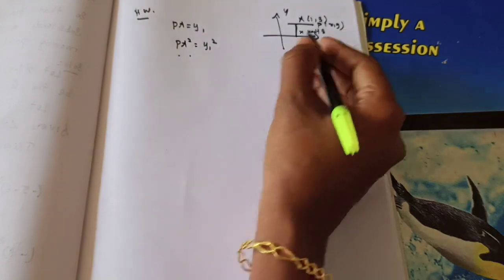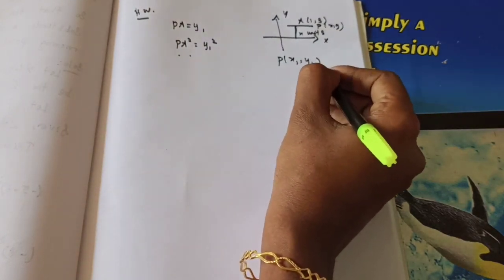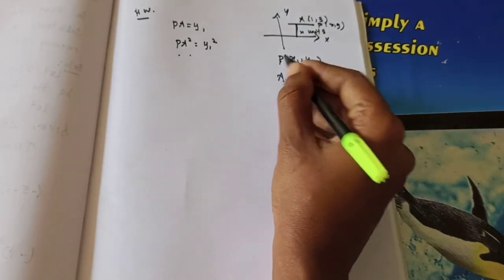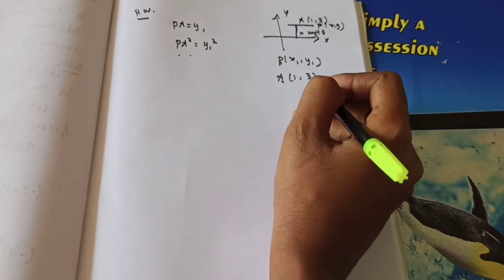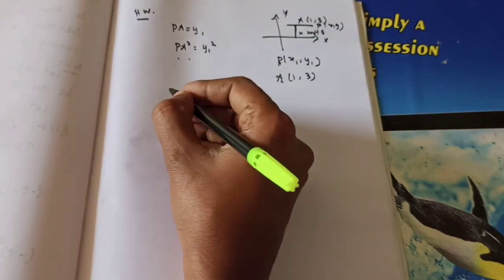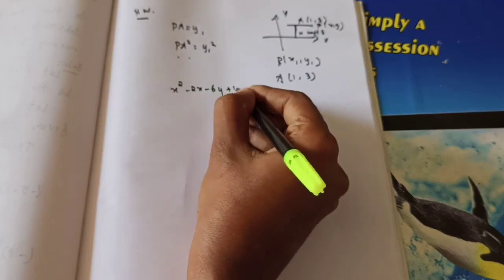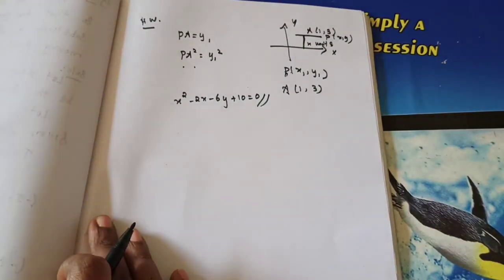So PA square, you know, is it right? P, what's the point? x1 comma y1. You consider it as x1 y1. A point you know, 1 comma 3. So you will use the distance formula. So x2 minus x1 the whole square plus y2 minus y1 square is equal to the RHS y1 square. At last when you are simplifying, you will get the answer as x square minus 2x minus 6y plus 10 is equal to 0. This is the answer you will get. Okay, so I think you can do this problem. I explained, so do this problem as homework.